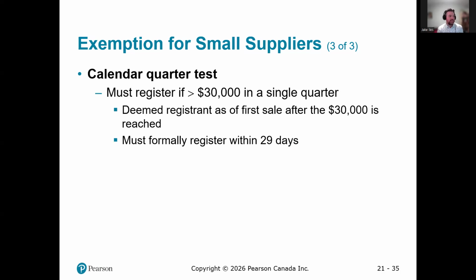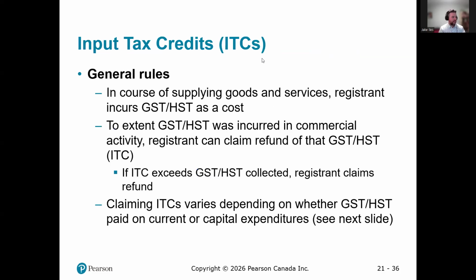Well, you're a deemed registrant as of the first sale after $30,000 is reached. So if we hit that 30,000 threshold in a single quarter, we have to register within 29 days of that sale instead of being able to wait until the end of the quarter to determine it.